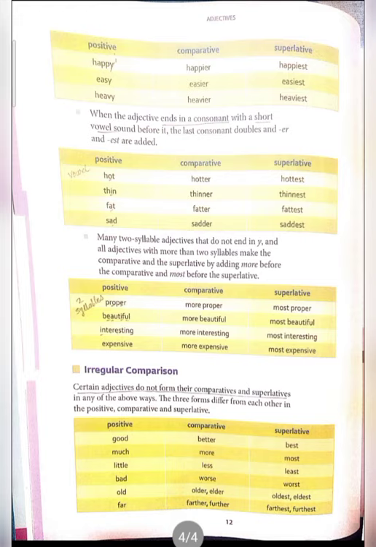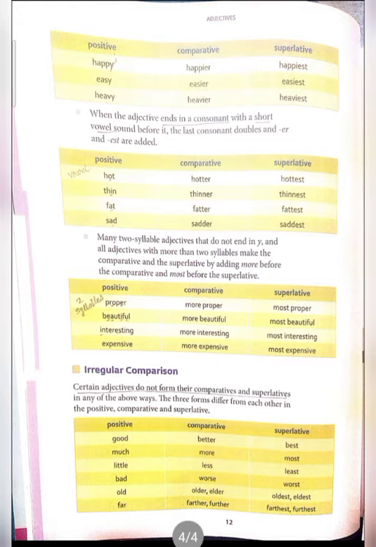Why have I doubled the T here? Because it's a consonant, and before the consonant, O has come, which is a vowel. How many vowels are there? Five: A, E, I, O, U. Let's see the second, thin. In the word thin, I has been given, so I is a vowel. After I, N is given, and N is a consonant. So in the comparative degree, we make the consonant double and add er: thinner, thinnest. Like this only. See here, fat, sad, same as it is.